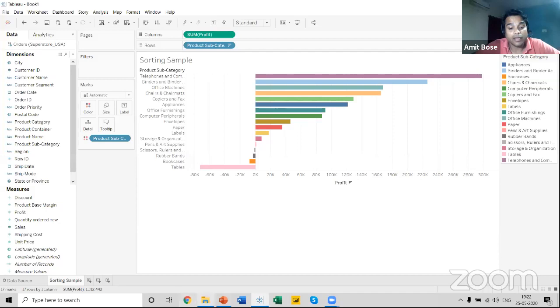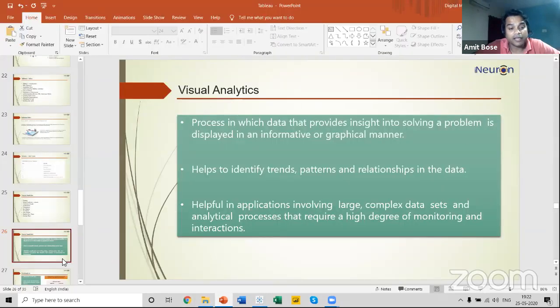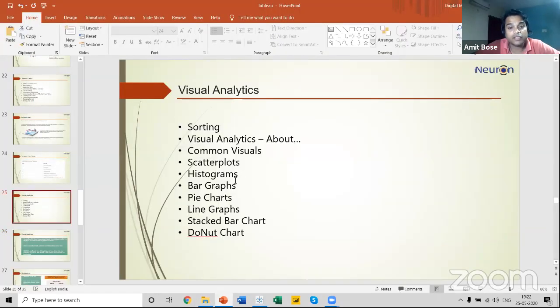Now, in visual analytics, the first visual that we're going to discuss is the scatterplot.